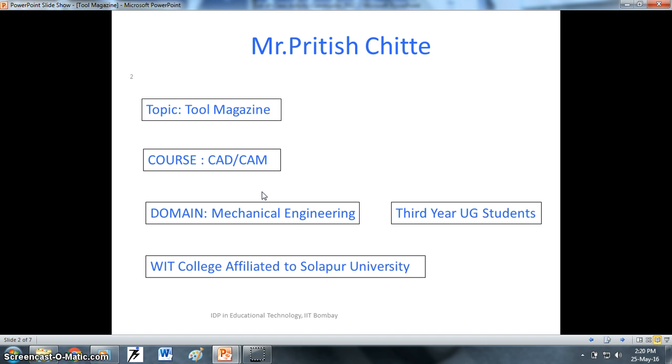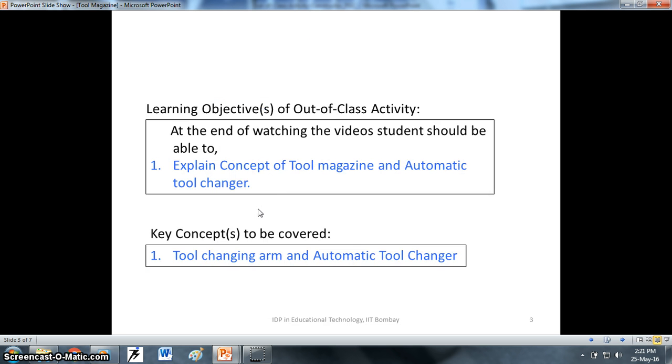The Tool Magazine is in the course CAD/CAM. The students are third year UG students. The learning objective for the students is that the student should explain the concept of Tool Magazine and automatic tool changer. There are some key concepts like the tool changing arm and the automatic tool changer.